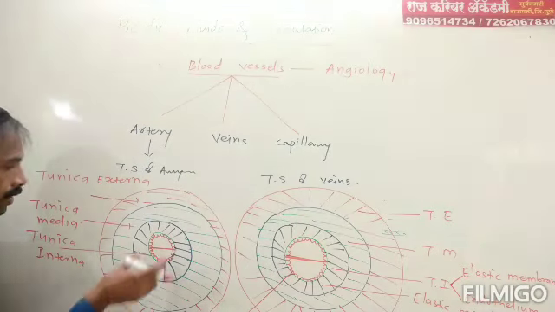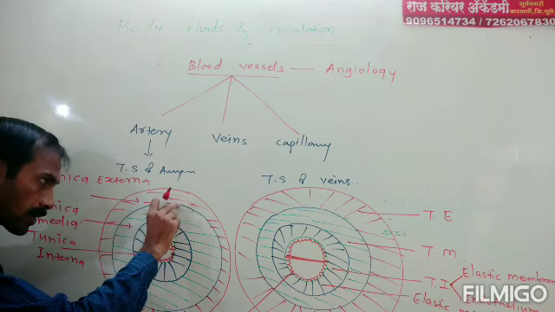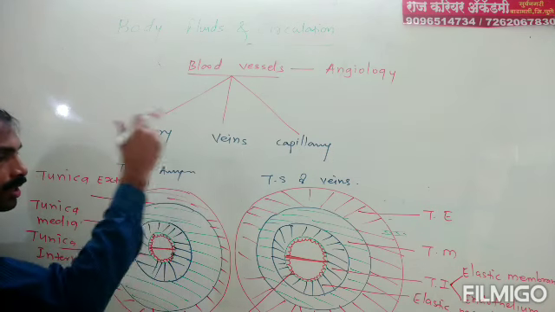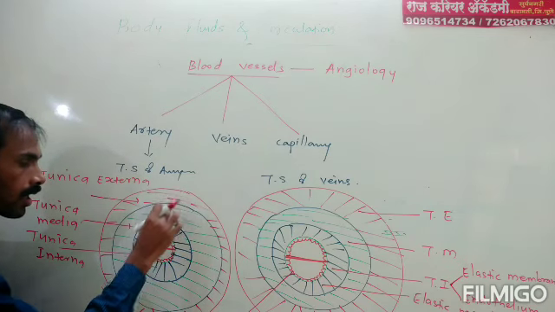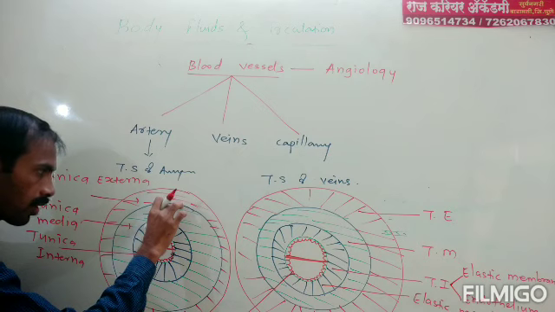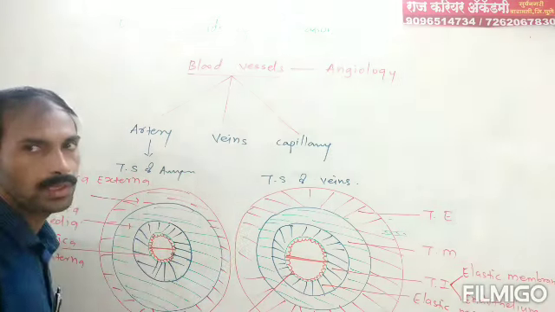Next point, that is width of tunica media. Width of tunica media means this is the second layer, or middle layer, between interna and externa. The width of tunica media is greater in artery than in veins.